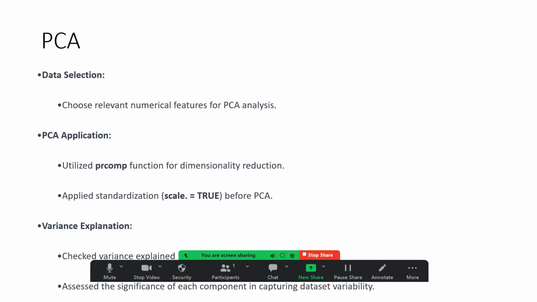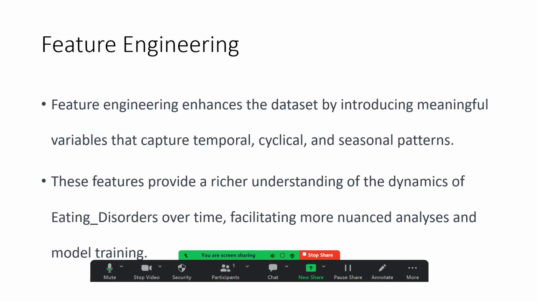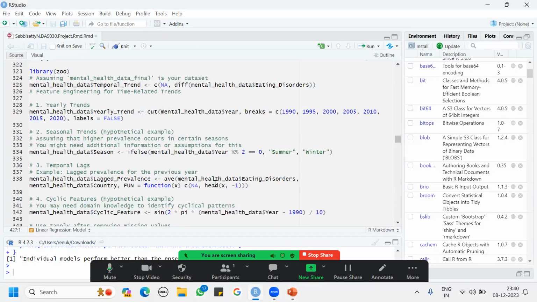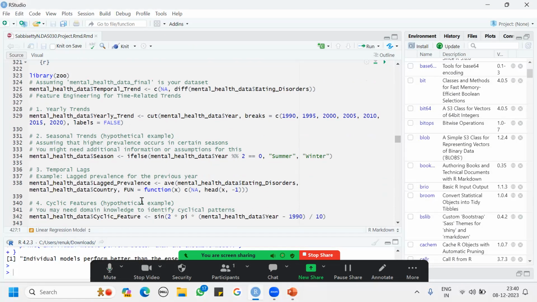And after I did standardization, as I said, and PCA, I started doing feature engineering, so that it enhances the data set by introducing meaningful variables that capture temporal, cyclic, and seasonal patterns of eating disorders, where I want to see whether a particular year or a particular time has any prevalence. So I started doing feature engineering.